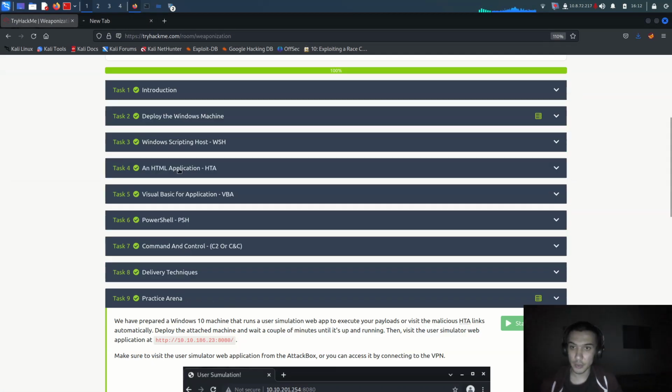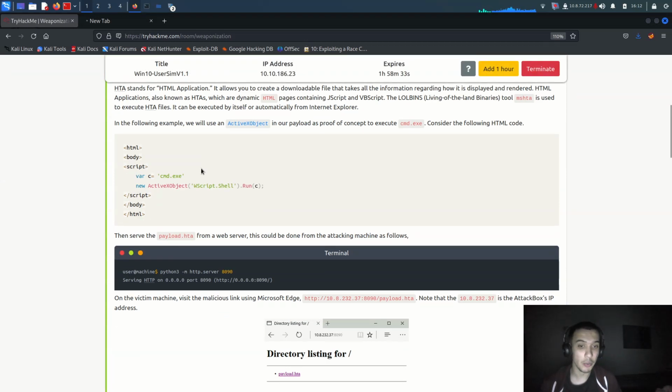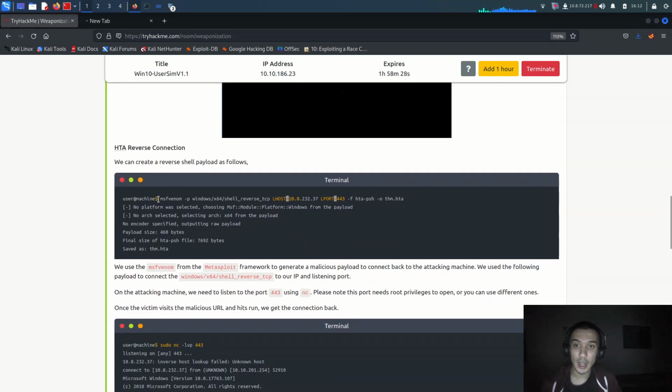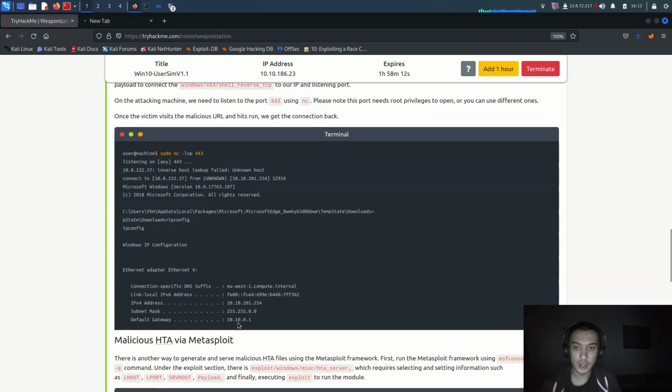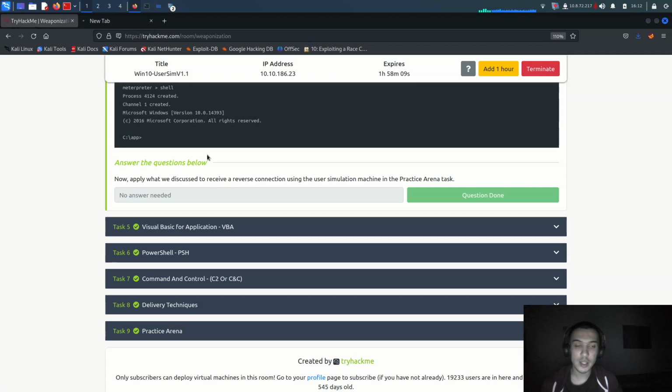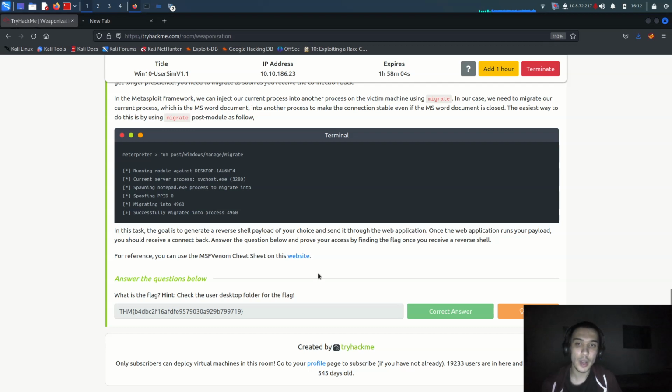Just go to task 4, and what we were doing here before, just do it. How do we use this? Just come over there and use this, and give here your IP address and what port we want to be listening on, and use the HTTP Trojan file. Now start an ncat listener on your machine, and then come over there and choose the file on your machine, the file we were making before with MSFvenom, and then run it. If you run it here, it's giving us the flag. So this is the weaponization.